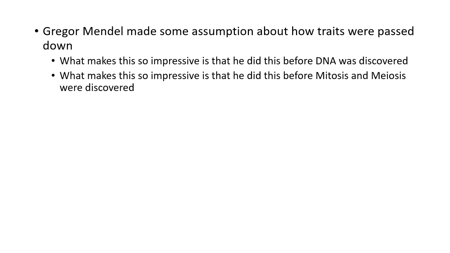He did this before mitosis and meiosis were really known about. They didn't fully understand how mitosis worked. They didn't know about genes or any of that kind of thing.